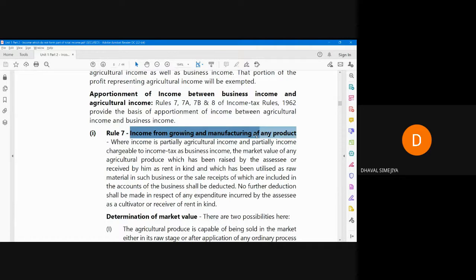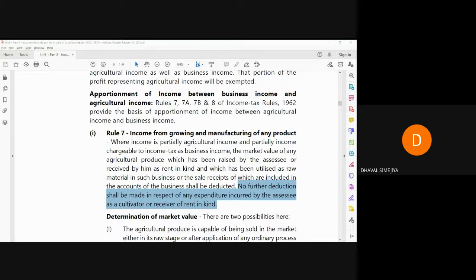Where the income is partially agricultural income and partially income chargeable to income tax, that is business income, the market value of any agricultural produce which has been raised by the assessee or received by him as rent in kind and which has been utilized as raw material in such business, or sale receipts of which are included in accounts of business, shall be deducted, and no further deduction shall be made in respect of any expenses incurred by the assessee as cultivator or receiver of rent in kind.